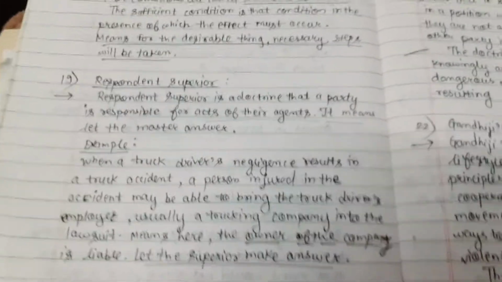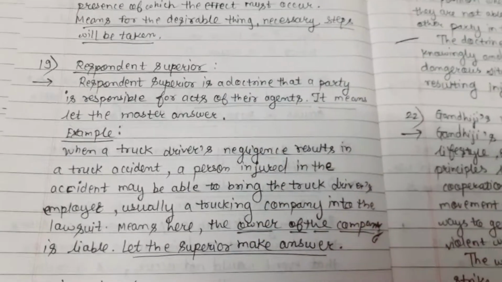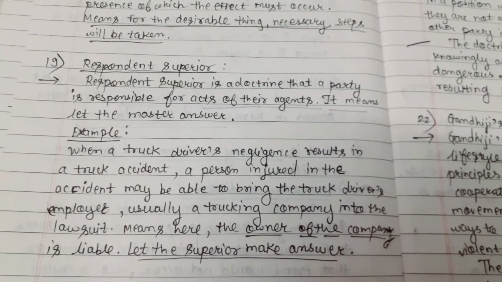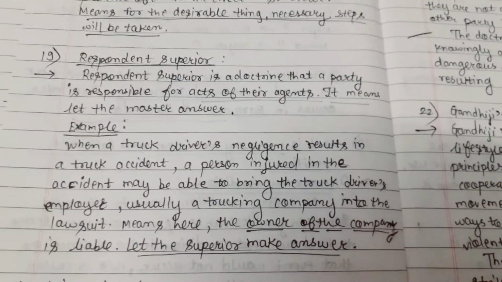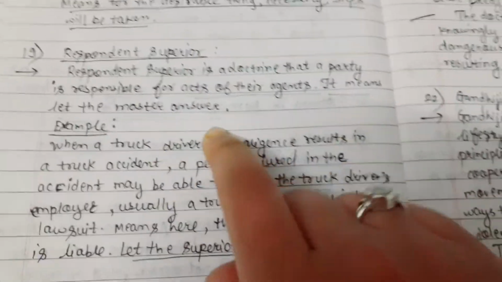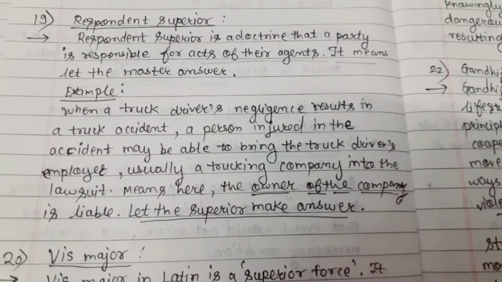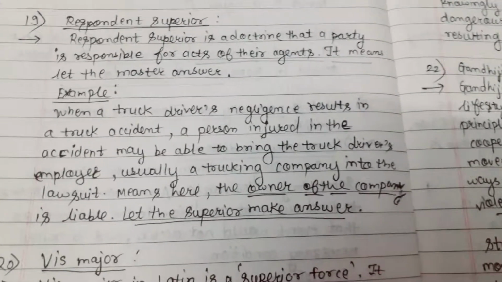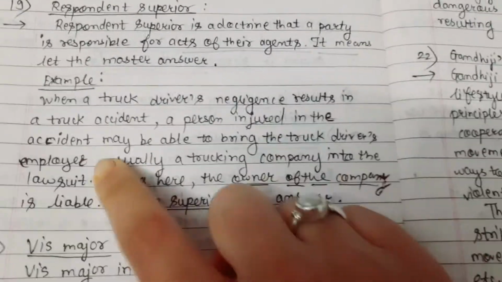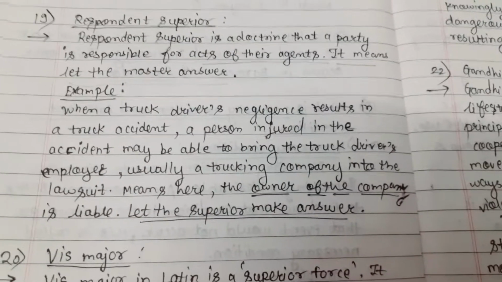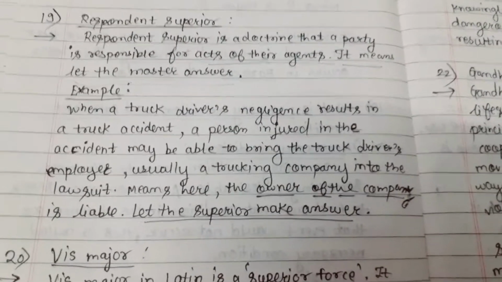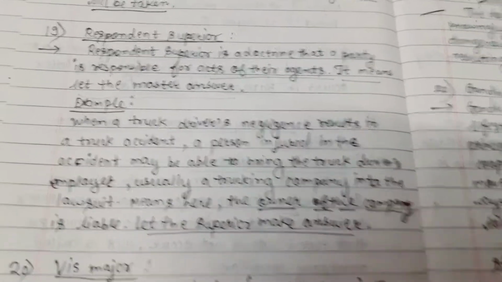Then respondeat superior. Respondeat superior is a doctrine that a party is responsible for the acts of their agent. It means let the master be responsible, master answer. Example, when a truck driver's negligence results in a truck accident, the person injured in the accident may be able to bring the truck driver's employer, usually a trucking company, into a lawsuit.